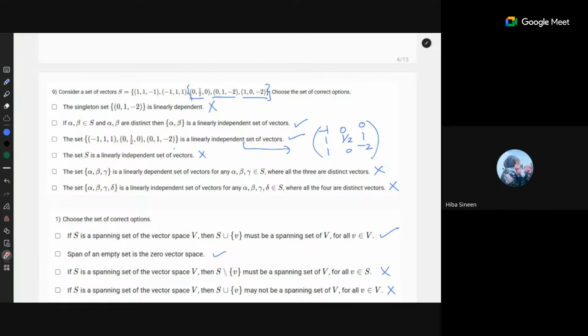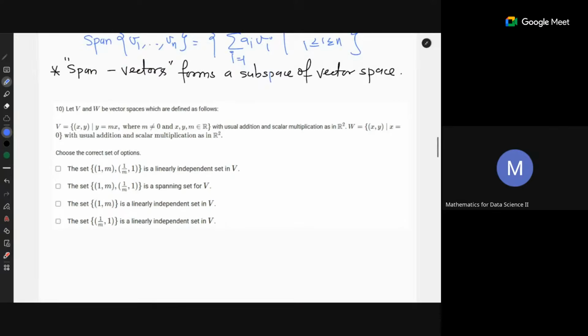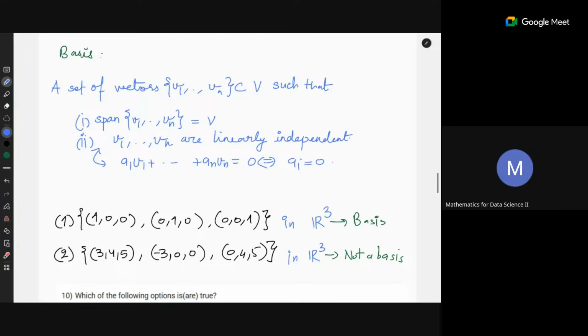Sir, I have a doubt. If in the second last option it was written linearly independent, would it still be correct? Then also it is wrong, because any three random vectors do not come out as independent. Look, you can take the first three vectors as alpha, beta, gamma, and you can write gamma as 1/4 of alpha plus something. So they are not independent. That option was for linearly dependent; she asked a different question.